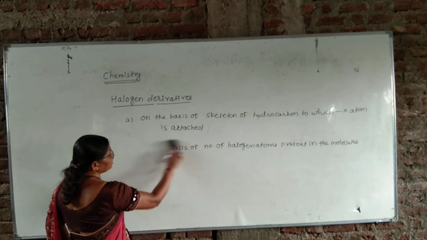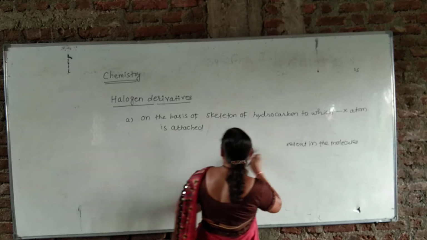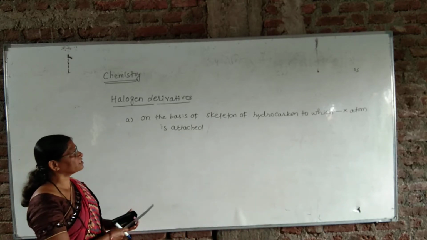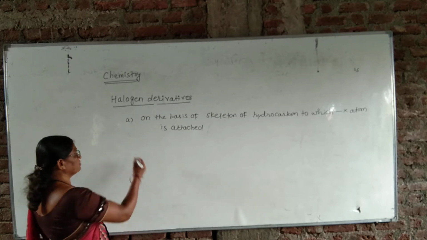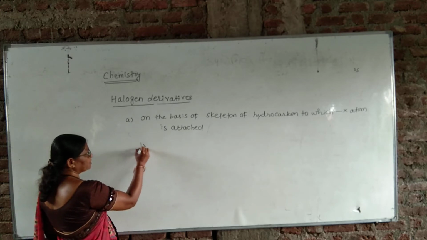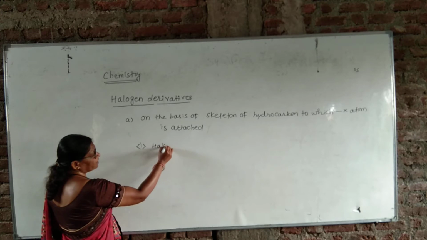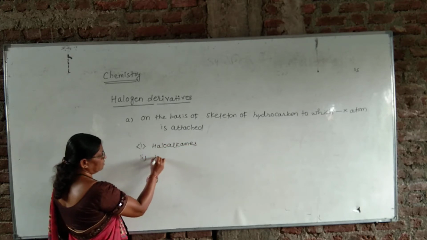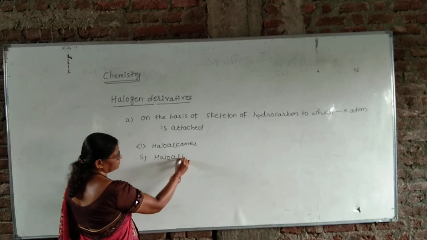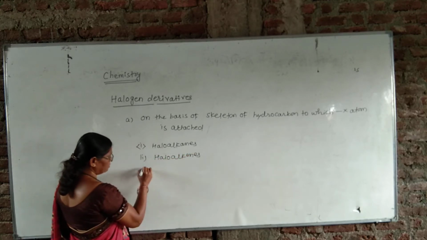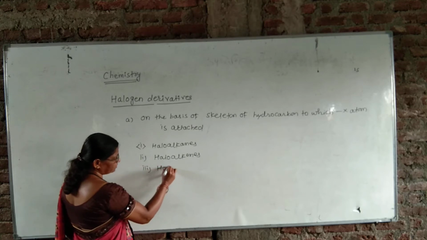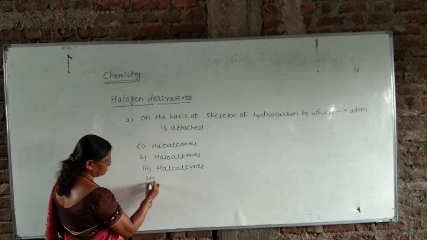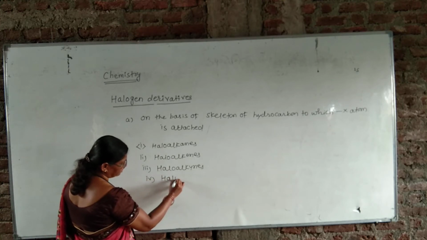We have to see the first, on the basis of skeleton of hydrocarbon to which the halogen atom is attached. First class of this is haloalkanes, second haloalkenes, third haloalkynes, and fourth haloarenes.